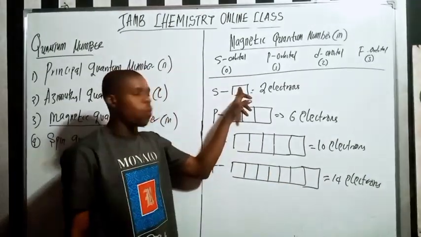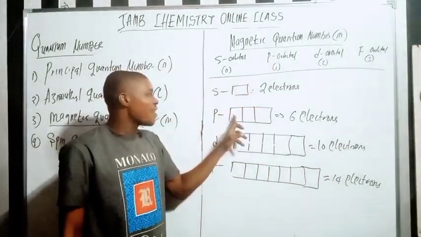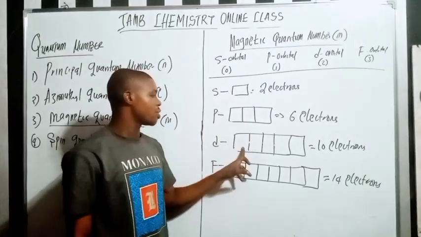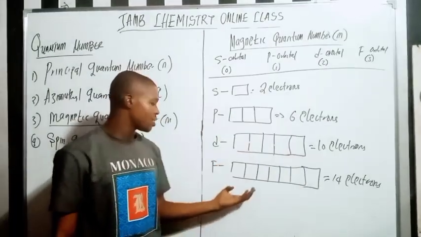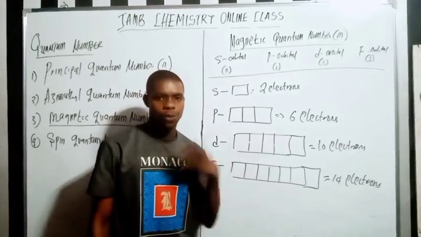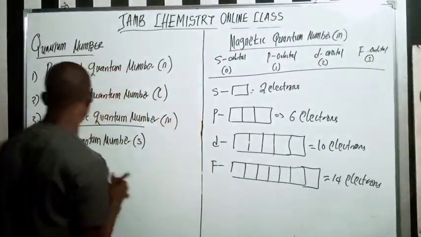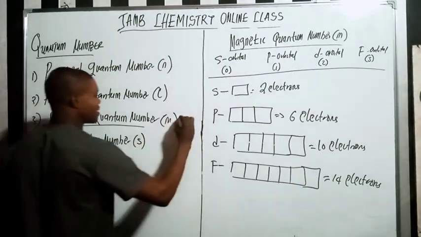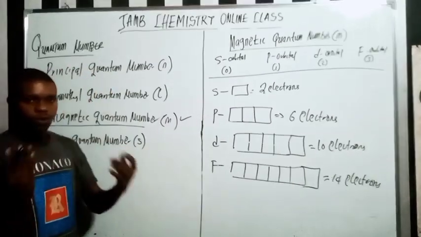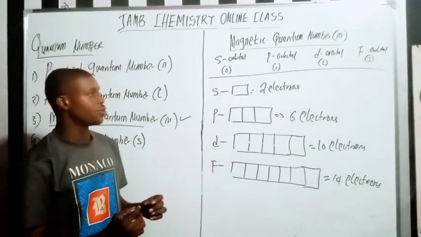Why? Because S only has 1 suborbital. P has 3 suborbitals. D has 5 suborbitals. F has 7 suborbitals. Do you understand? So this is what you need to know when it comes to the magnetic quantum number.